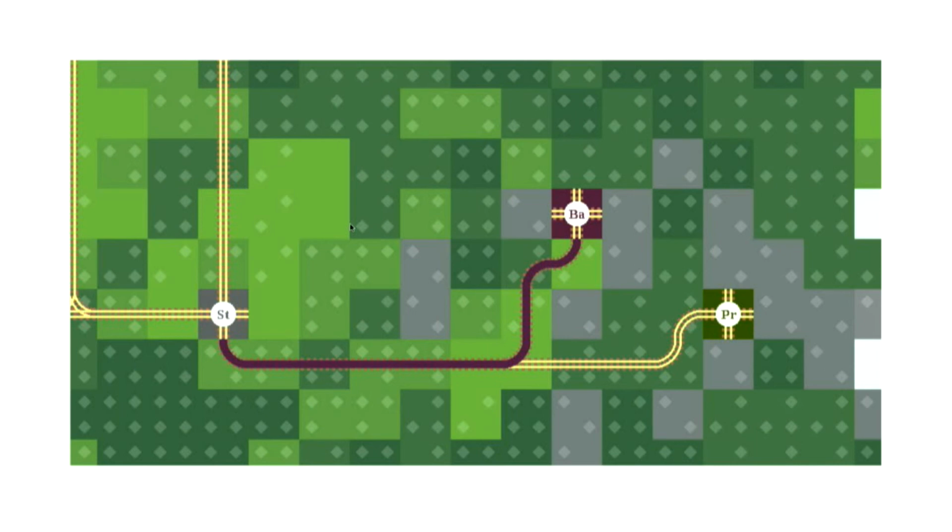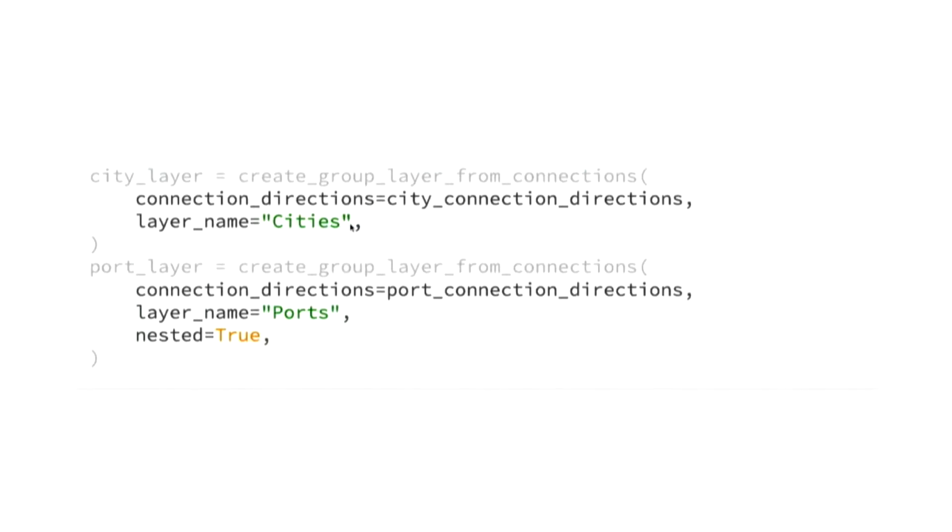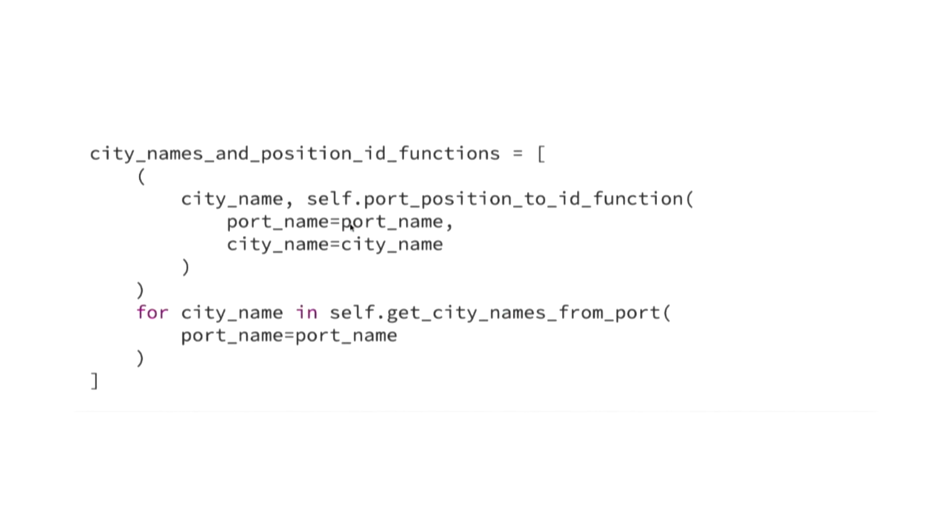Another place we could remove repeated code is during the annotations. In my map, annotations are what colors the path between a port and a city. And there are grouped annotations for both ports and cities. However, even though these are very similar and are done by the same mechanism, we need to implement this slight difference since ports are annotated through nesting. But conceptually, this is just like recursion with a base case, and it made me think, there must be a better way. And so I ingeniously thought of this, which creates a nested list of specialized functions to be called with another generic function that could be used for both cities and ports and thus deduplicate our code.